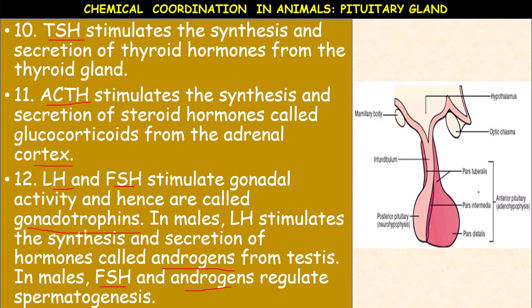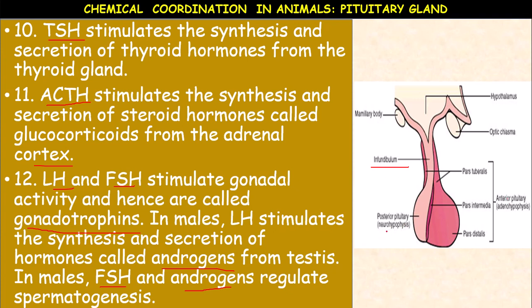This is the pituitary gland. The infundibulum is the stalk of the pituitary gland. There is the posterior pituitary and the anterior pituitary.